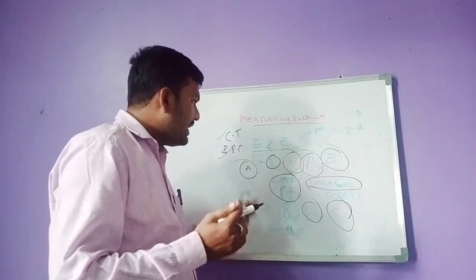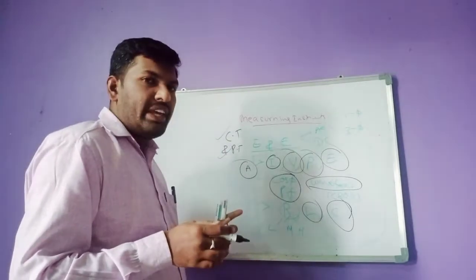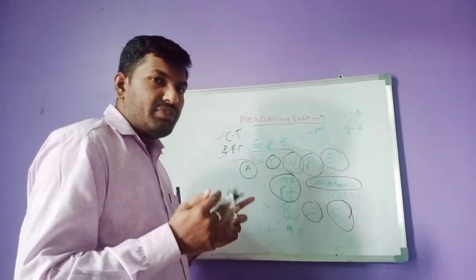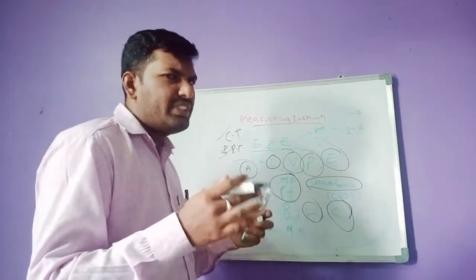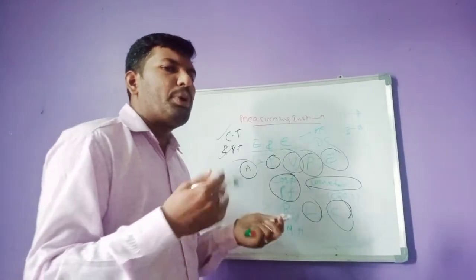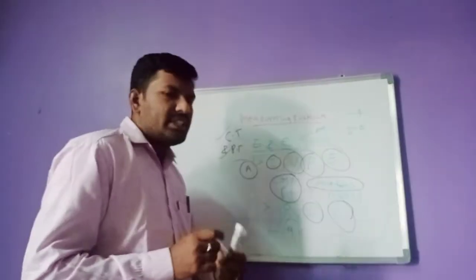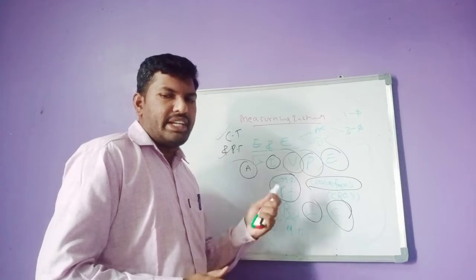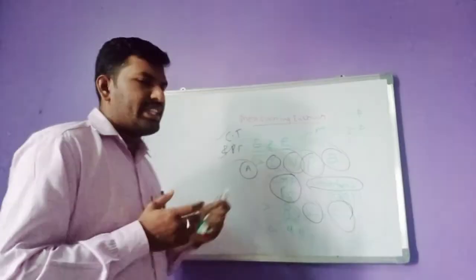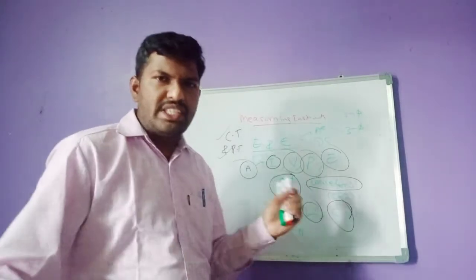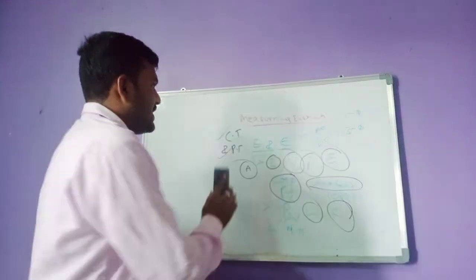You also use the supply from the output of CTs and PTs for relay connections. Relays are a different topic which comes under power system protection. I am mainly concentrating on the measuring instruments, and I am going to discuss them right now. These are the things which will be discussed in measuring instruments. Before going to these things, we have two types of measuring instruments.